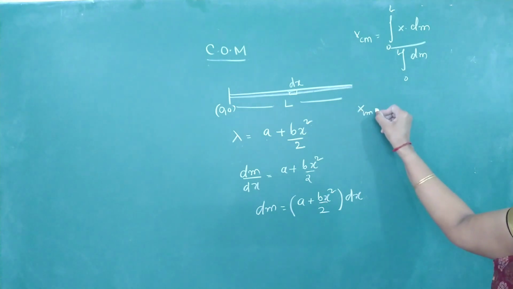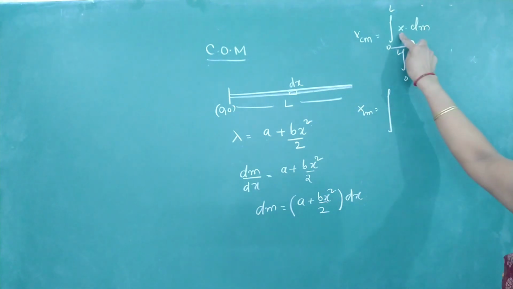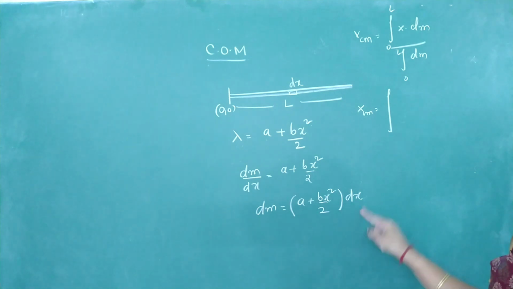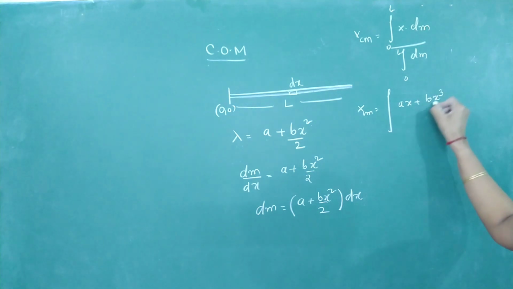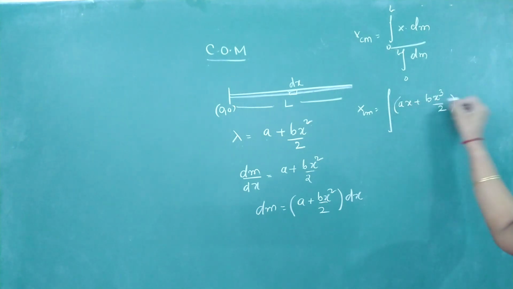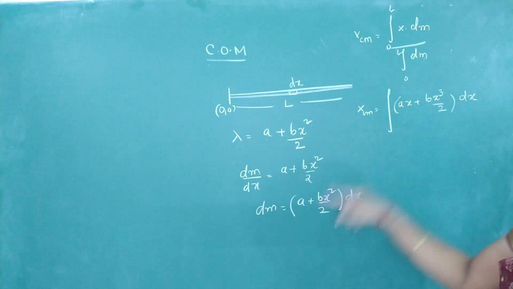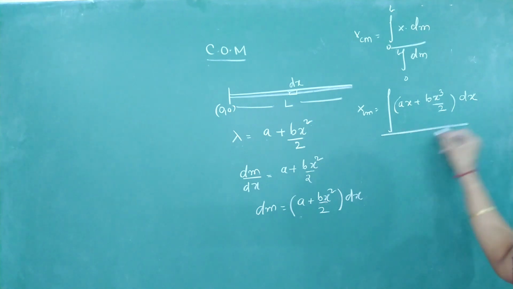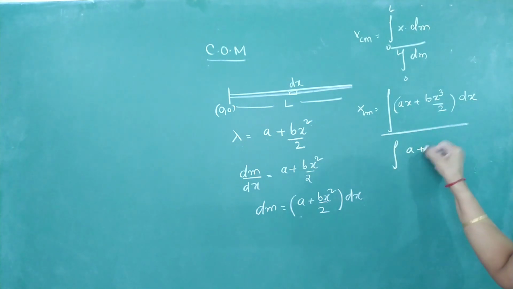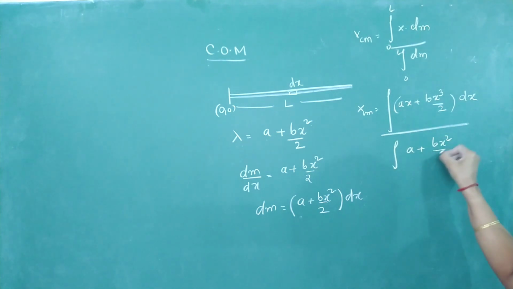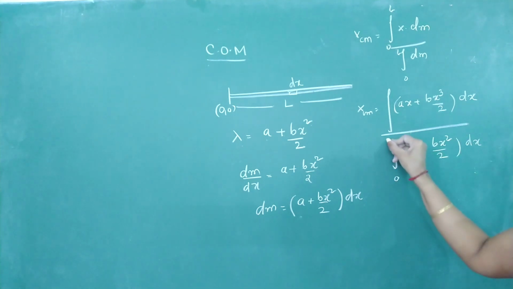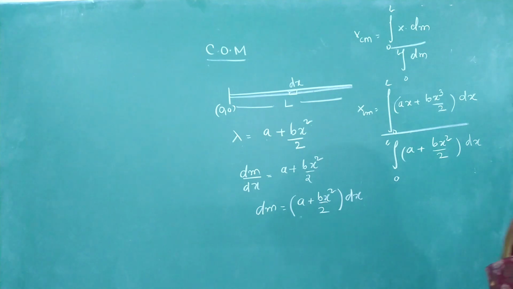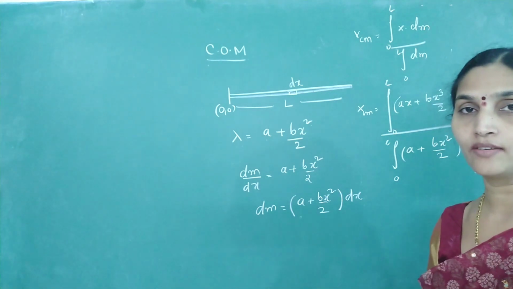So x center of mass will be integral of x into dm, x into this term. So (ax plus bx cube by 2) into dx. I have multiplied with x throughout, divided by integral of (a plus bx square by 2) into dx. Of course, limits are from 0 to L and 0 to L. Okay, now I think you can integrate and find out the location.